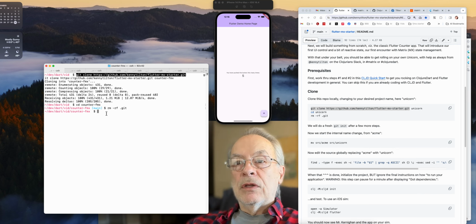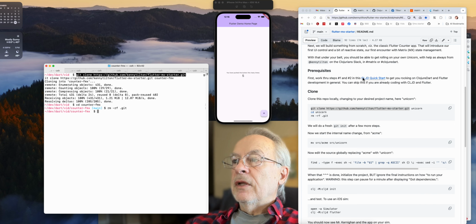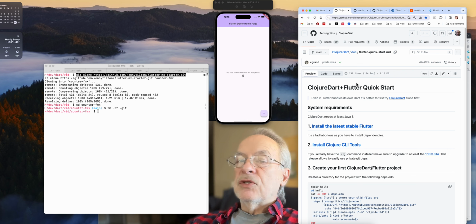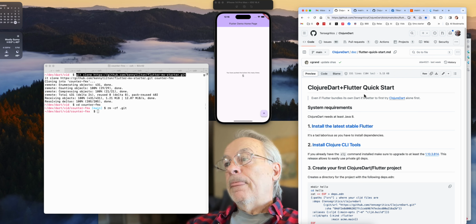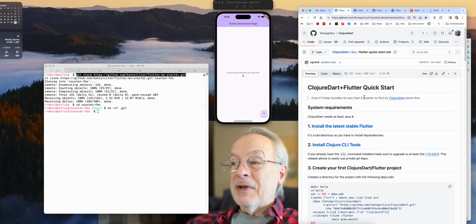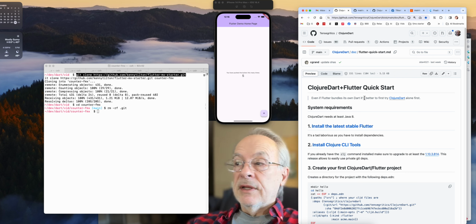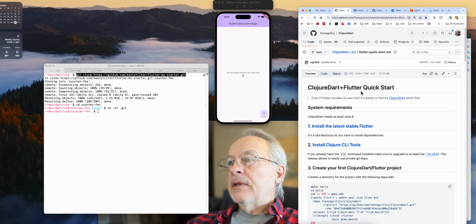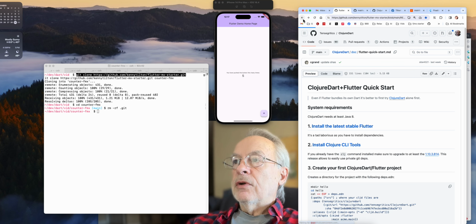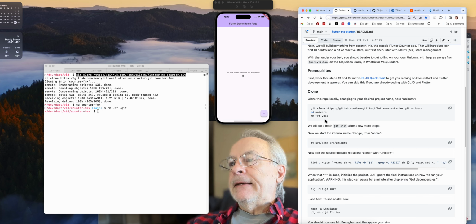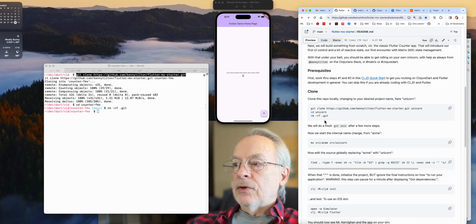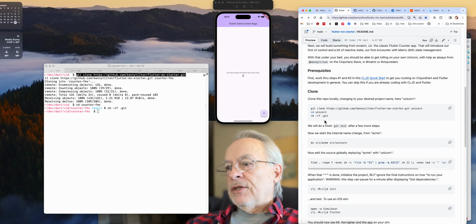Now the code we cloned, the starter app, was made using the Clojure Dart quick start. By the way, I always forget to mention this. This is something I assume that everyone has worked through. It's not nothing, so it takes some effort. If you haven't installed Flutter, you're going to have to do that. If you don't have Xcode, we're working on iOS, you're going to need to do that. But anyway, get through all that, get your first Clojure Dart samples running, and then come back here to Flutter MX starter, if you would be so kind.